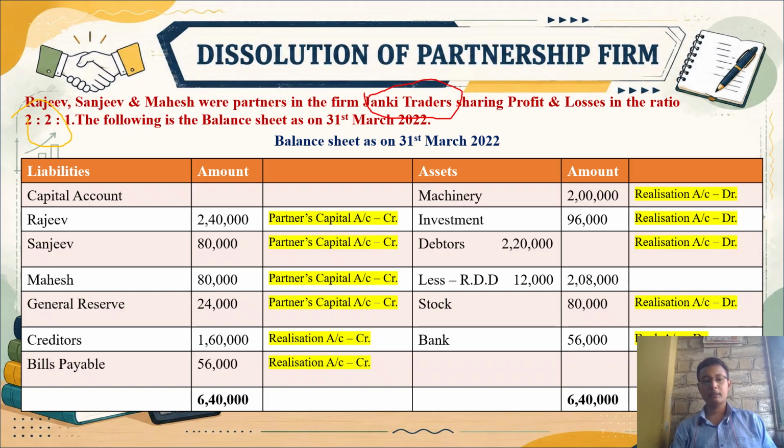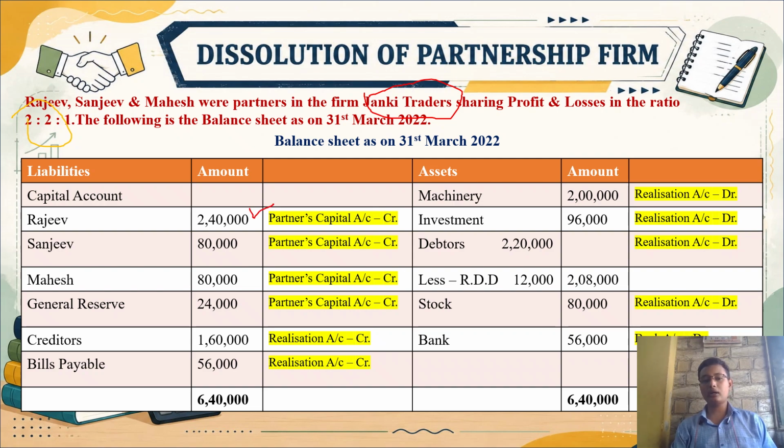For this, we will be preparing three separate accounts. It should be noted that we have to make three accounts: the realization account, second the partners capital account, and third the cash bank account. The amount from Rajiv's capital will be posted to his capital account on the credit side.